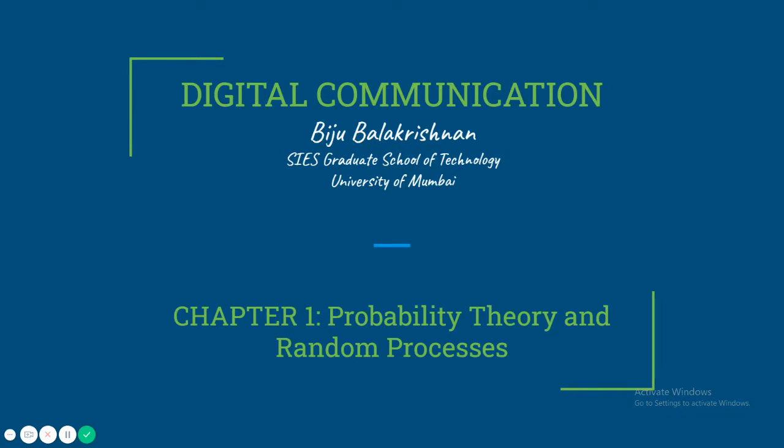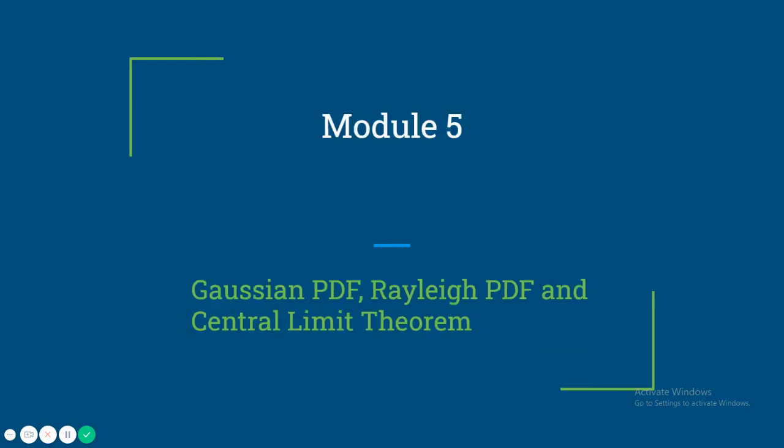Welcome to Chapter 1 of Digital Communication, Probability Theory and Random Processes. Module 5 covers Gaussian probability density function, Rayleigh probability density function, and central limit theorem.